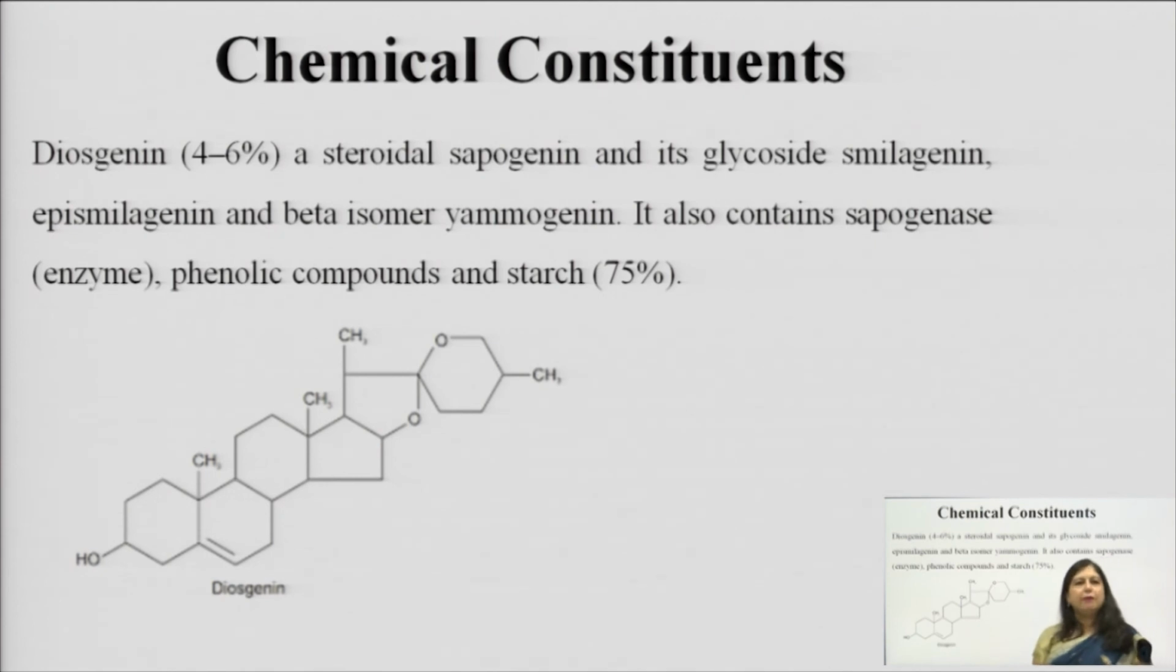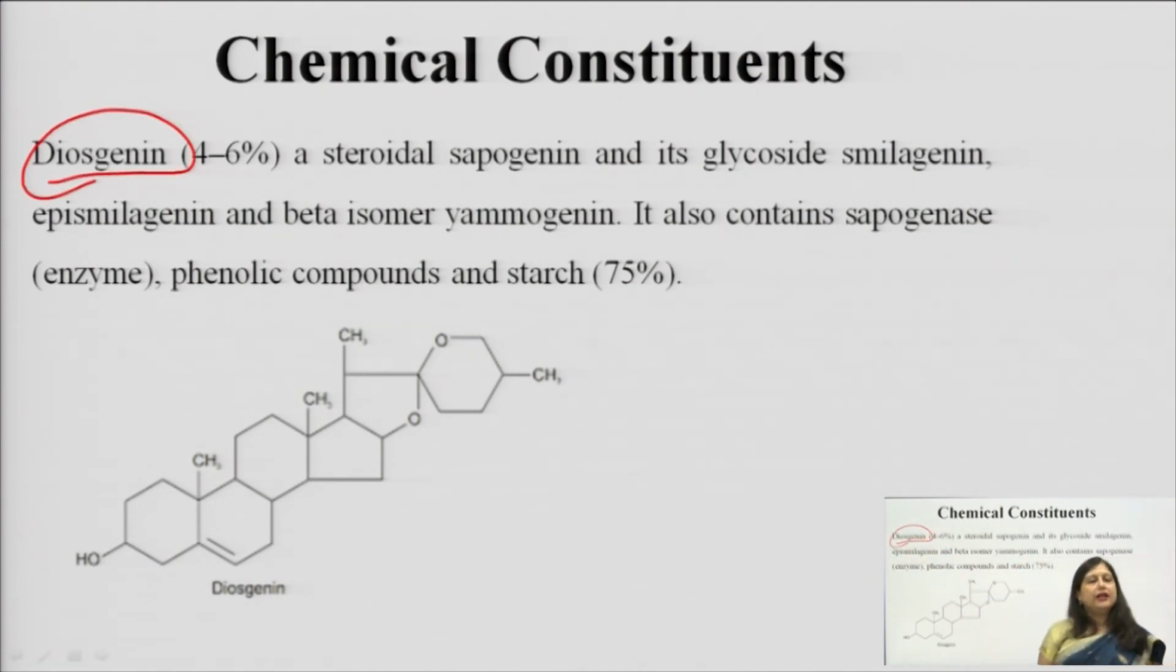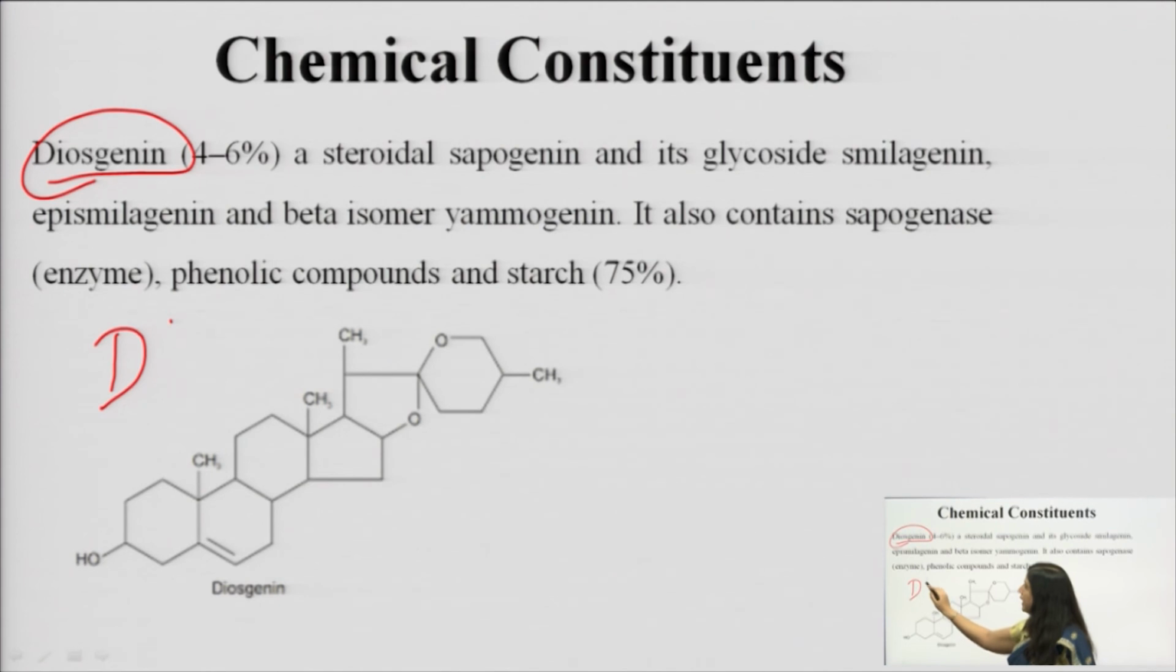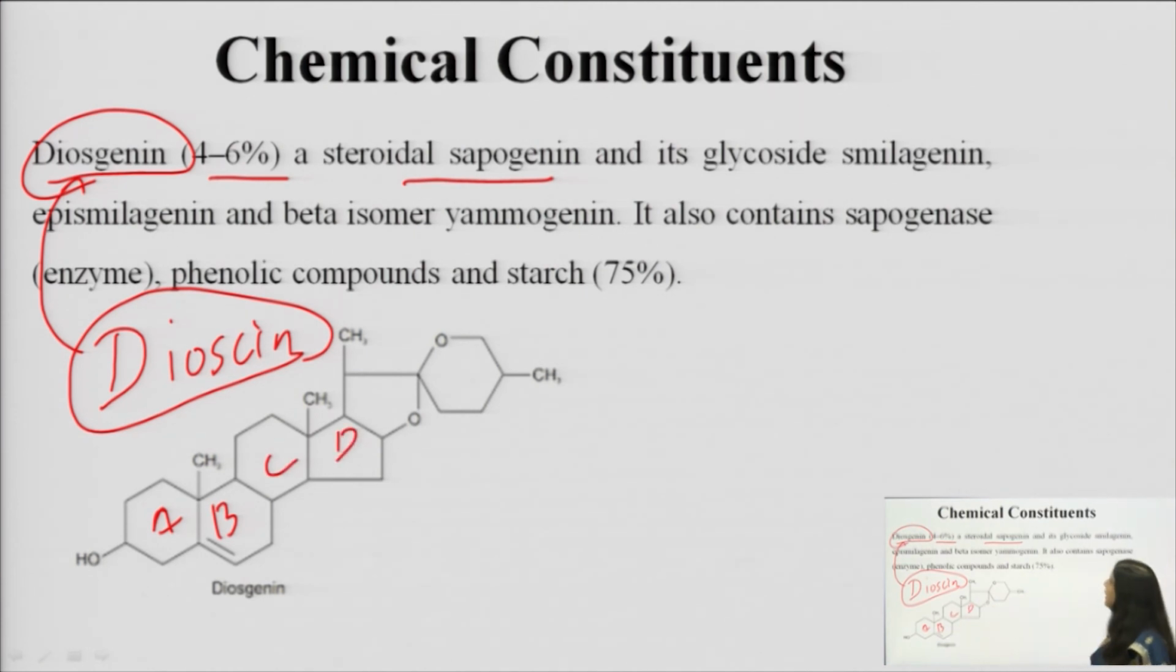The main chemical constituent is diosgenin, it is the aglycone. Remember genin is used when we are having aglycones. So diosgenin is an aglycone which is present in the yam or this Dioscorea in the form of dioscin also. Dioscin is the glycoside and its aglycone is diosgenin. About 4 to 6% of diosgenin is present, and it is a steroidal sapogenin because it has the 4 steroidal rings joined together. This is a steroidal ring. And there are certain other aglycones like smilagenin, epismilagenin, and various isomers of yamogenin.